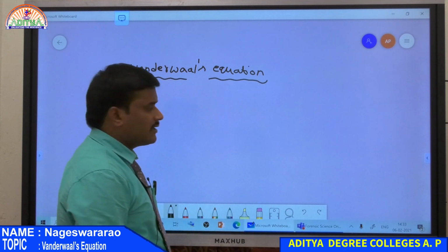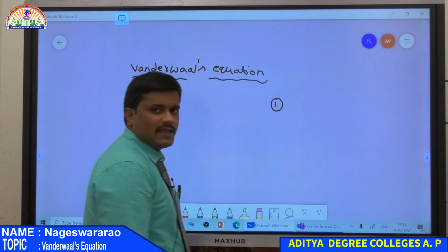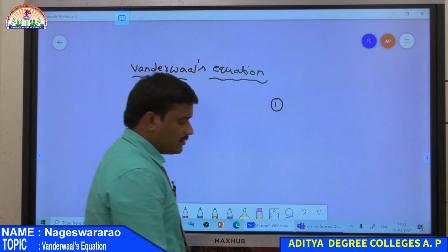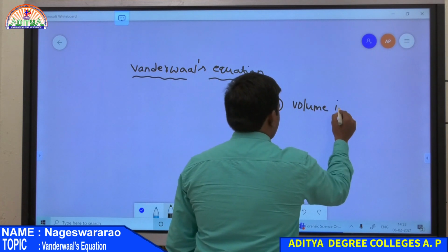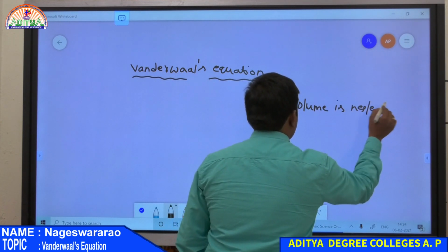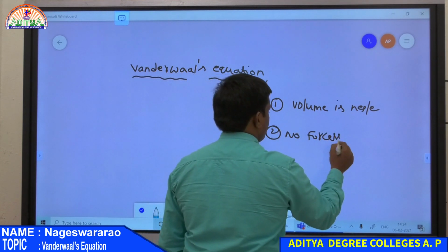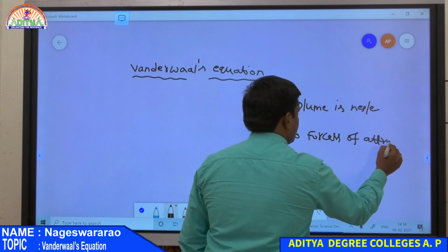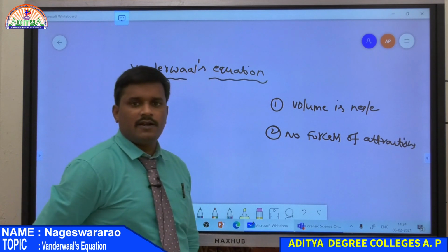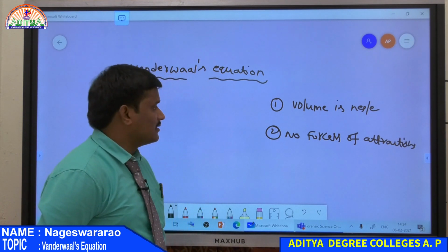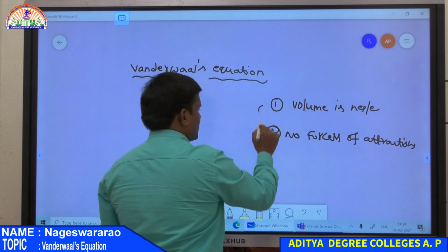According to the kinetic theory of gases, there are two assumptions. The first assumption is that the volume occupied by the gas molecules is negligible compared to the total volume. The second assumption is that there are no forces of attraction between the gas molecules. These are the assumptions of the kinetic theory of gases, but they are only good at high temperature and low pressure conditions.